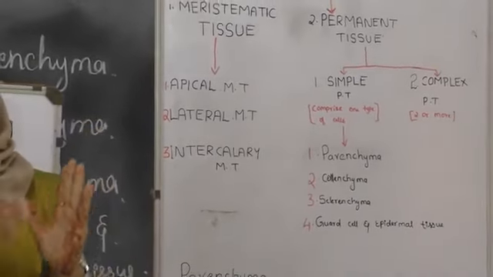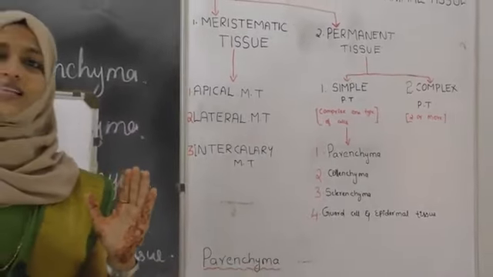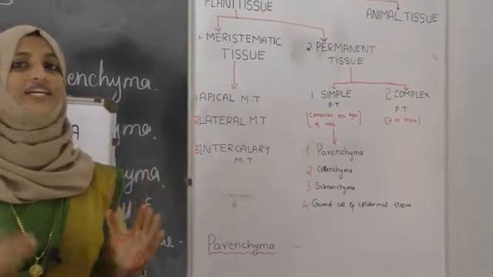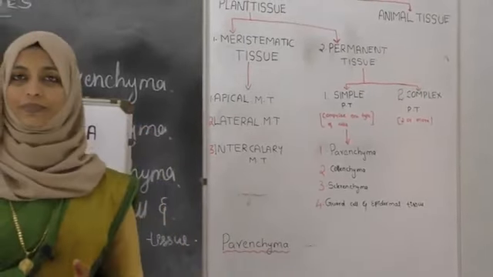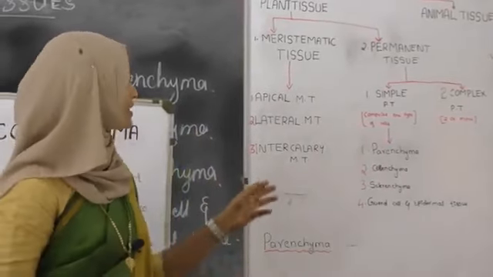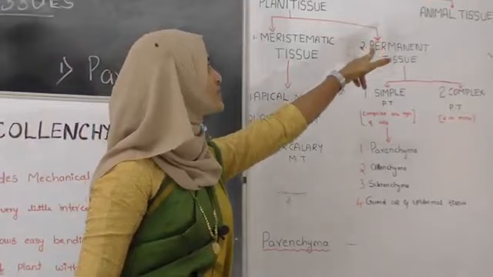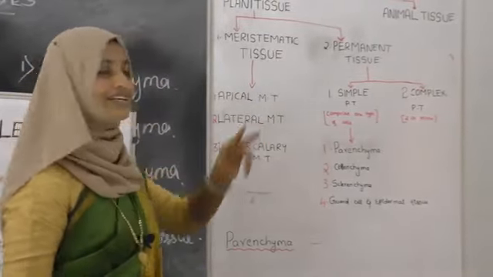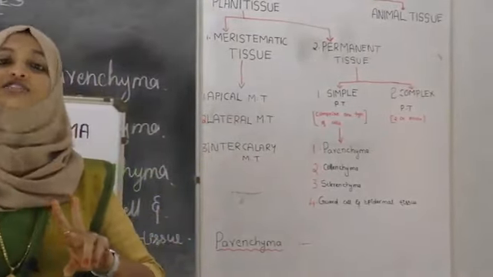Apical means found in the apex. Lateral means, as we studied yesterday, in the lateral part of the plants, and intercalary is in between the leaves. Next, in today's class we studied permanent tissue, which means cells that are not dividing.